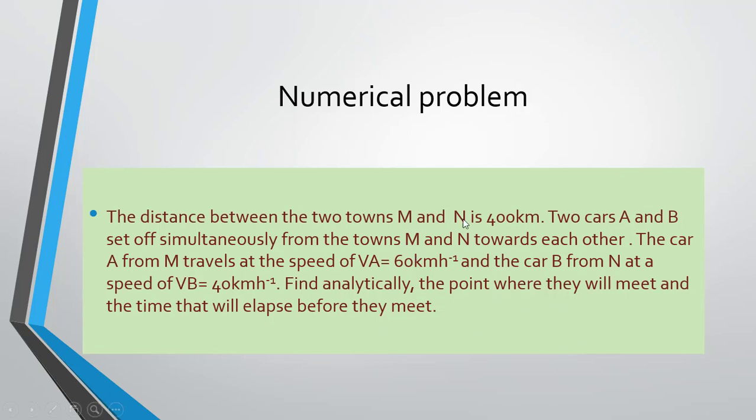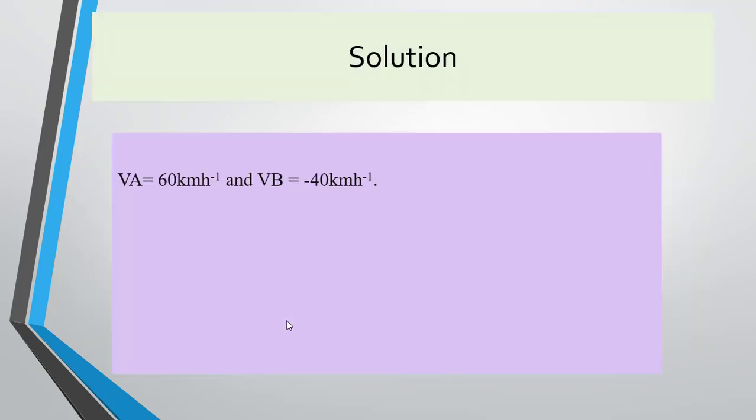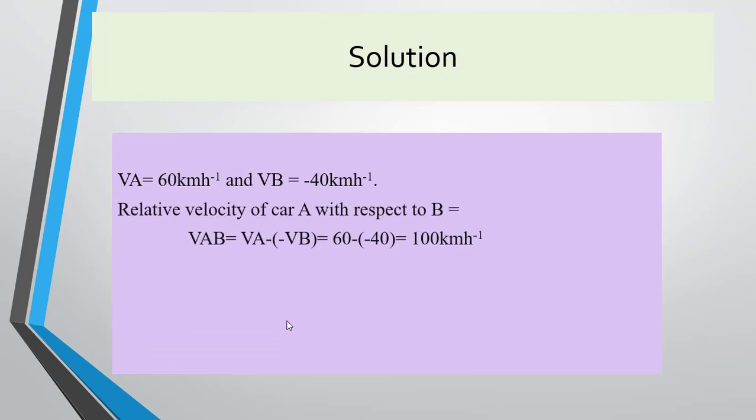The speed of car A is 60 km per hour and the speed of car B is 40 km per hour. So we have to find the point where they will meet and the time that will elapse before they meet. We are given in the question that the velocity of A is 60 km per hour and the velocity of B is 40 km per hour, but they are moving opposite to each other.